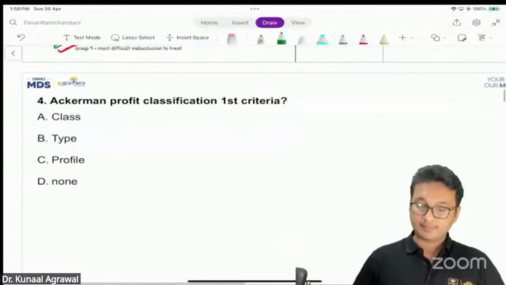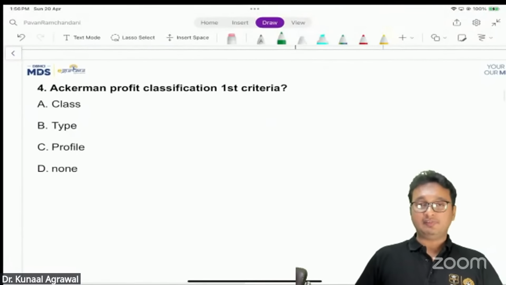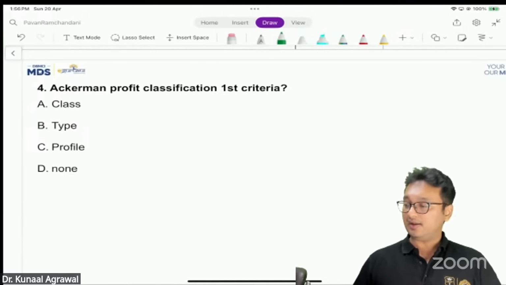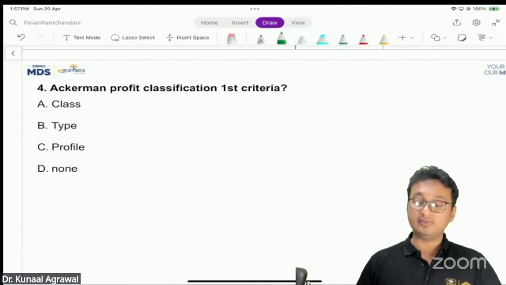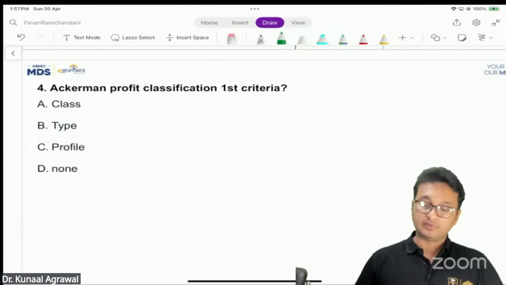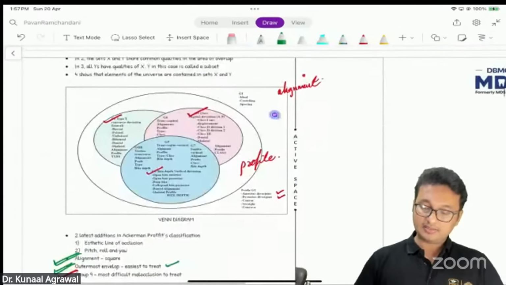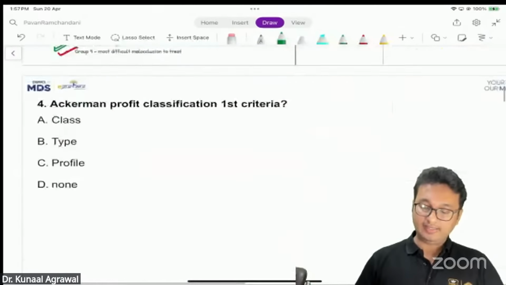All right. Now, Ackermann Proffit classification. Again, there was one more question on the same. The first criteria is what? So we have seen the first criteria.